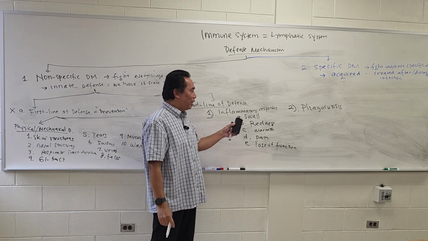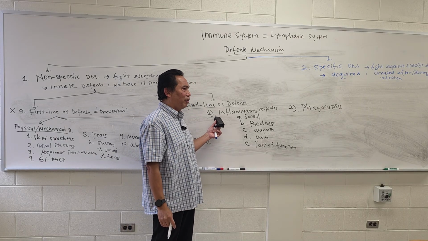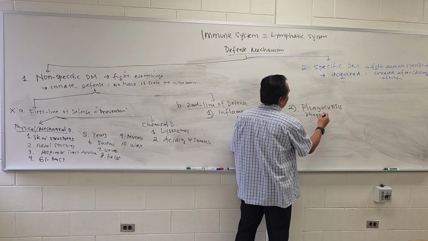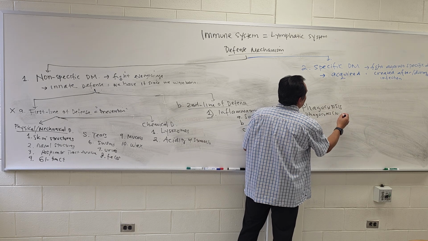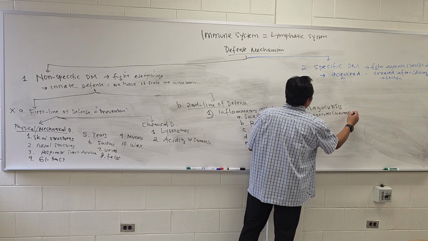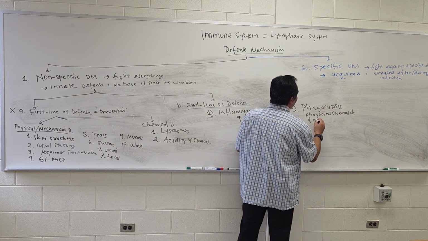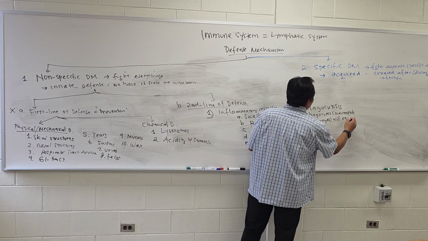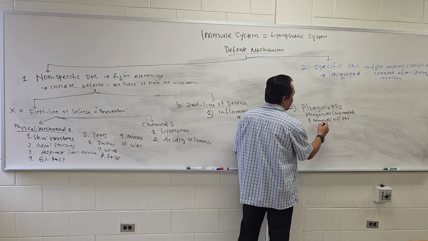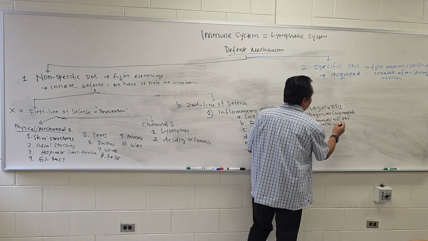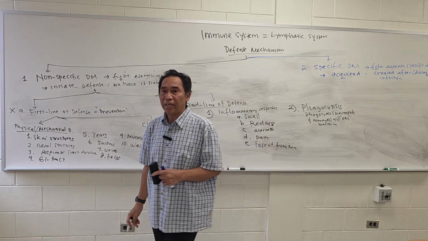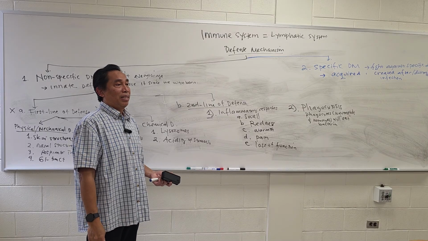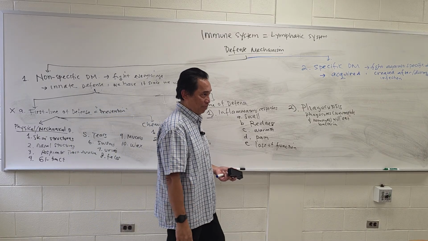This is the second thing that will be done in the second line of defense, which is our phagocytes, neutrophil and monocyte, which will eat. Phago means eat. They eat bacteria or the microorganisms in that area. And again, the name of the process is phagocytosis. It is done by phagocytes.